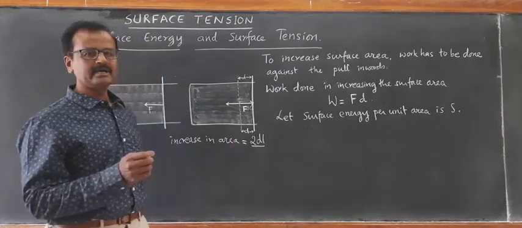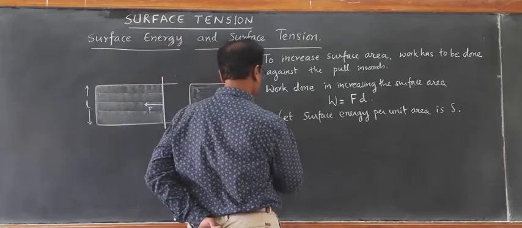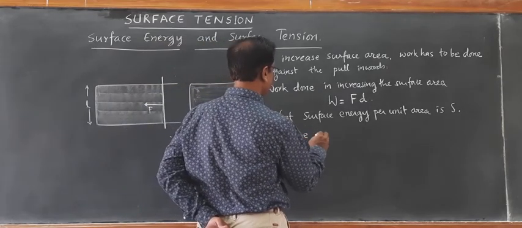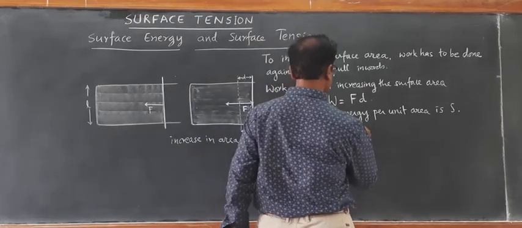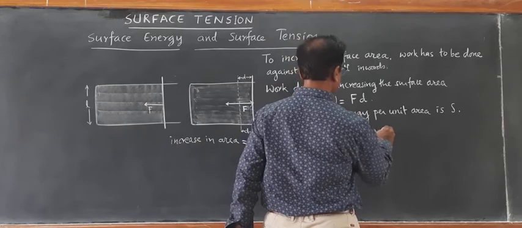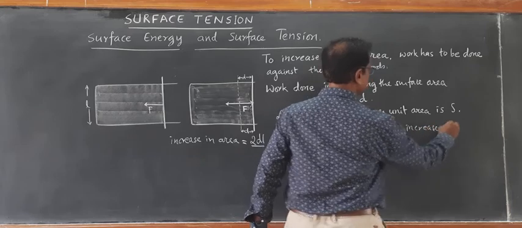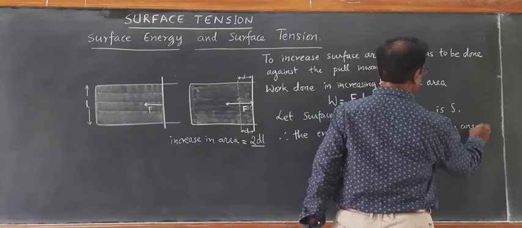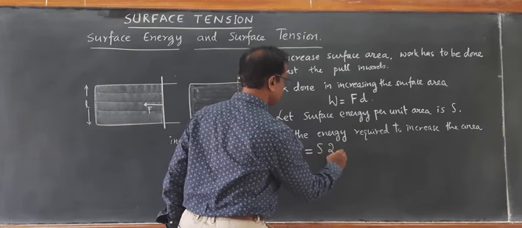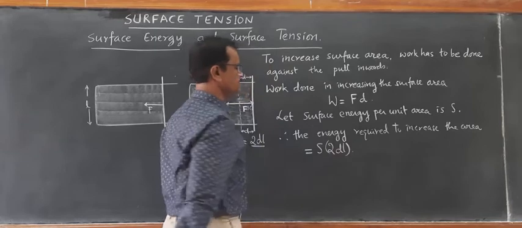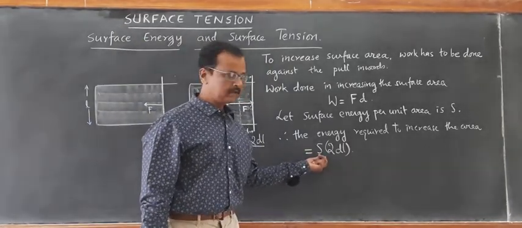Therefore, how much is the energy required to increase the area? Let us calculate. The additional energy required to increase the area by 2 dl is equal to S into 2 dl, because S is the energy per unit area.